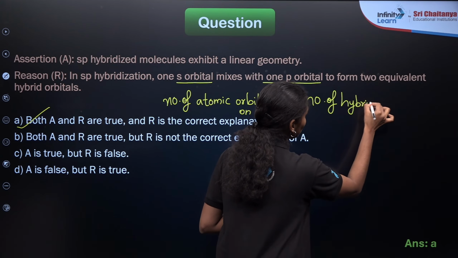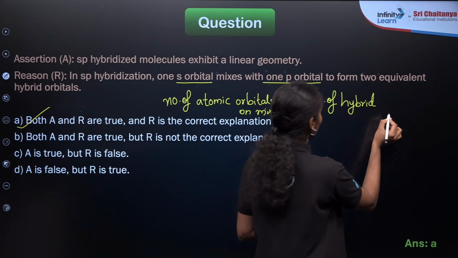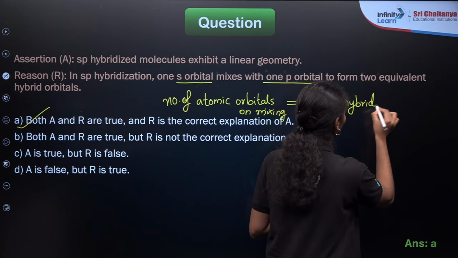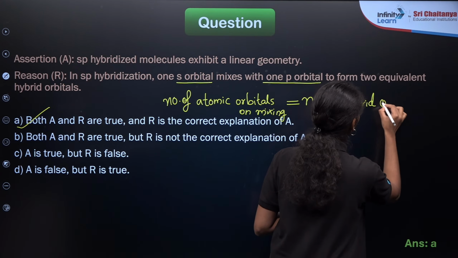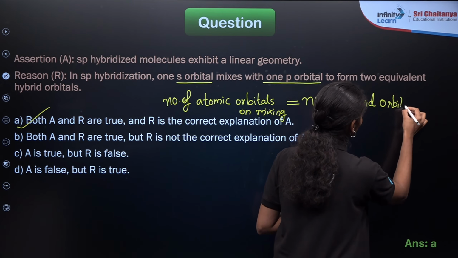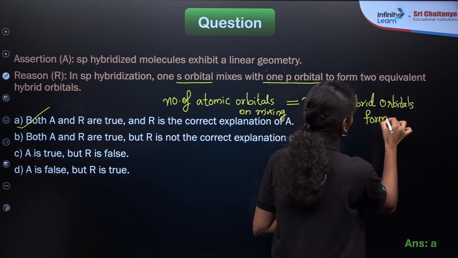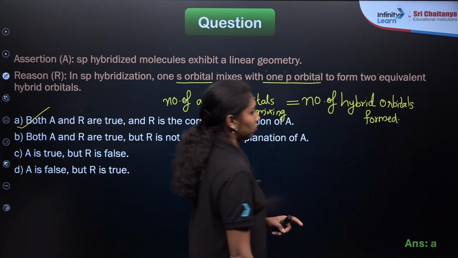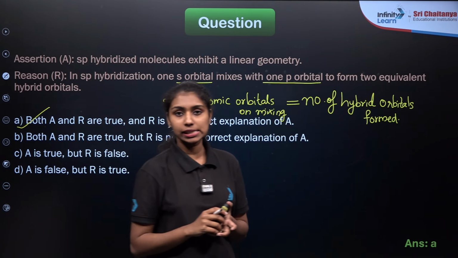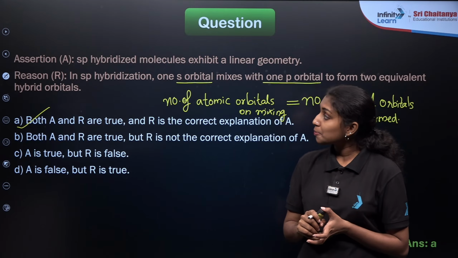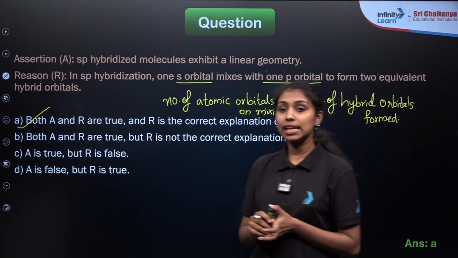So if you are taking two atomic orbitals for the mixing, we will be getting two hybrid orbitals. For example, if you are taking one s and one p orbital, we will be getting two sp hybrid orbitals. So the reason is correct here. Then in the case of assertion, sp hybridized molecules exhibit a linear geometry.